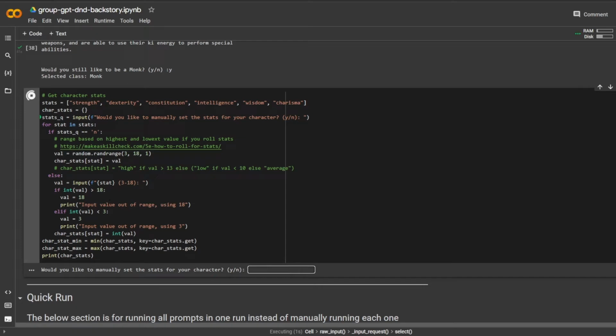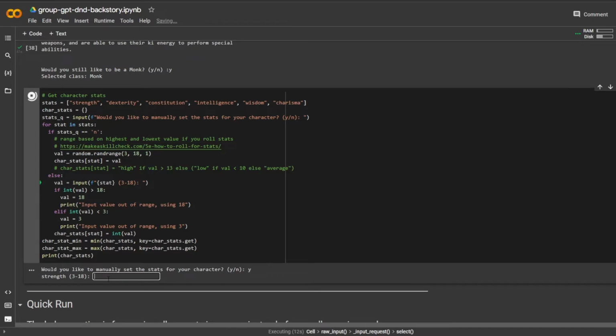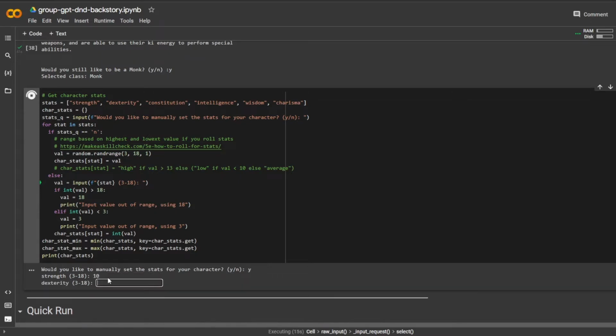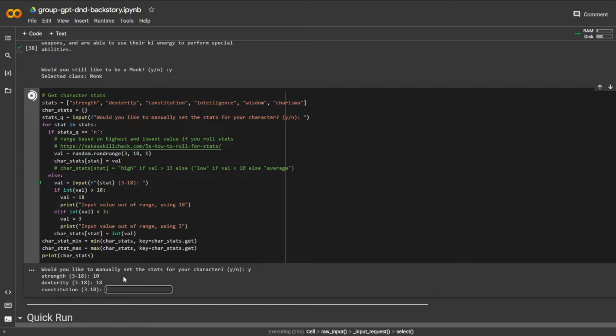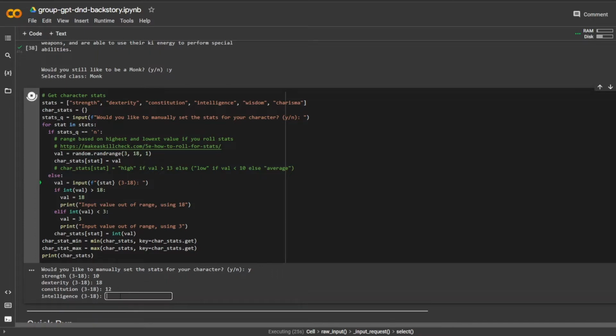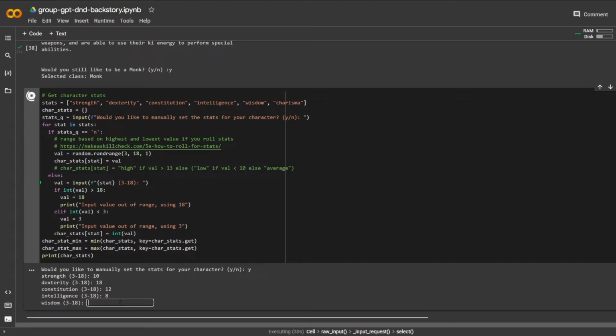All right, getting character stats. So this one, I think I kind of know what I want for my character. So I would like to manually put them in. So yeah, let's manually set these stats. So strength, somewhere between 3 and 18. Let's do a 10. So not too strong, but not weak. Dexterity, definitely high dexterity. He's a monk, so he gets a lot. Constitution, he's pretty able to withstand many things, but he is not that smart. Let's do that. I kind of like playing the dumb character. My last couple characters have been kind of dumb, and it was kind of fun to play that way.